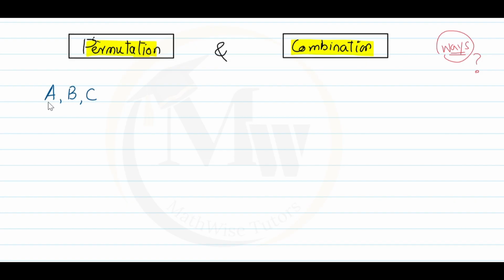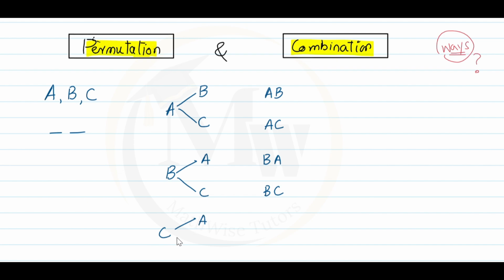There are three persons, let's suppose A, B, C, and we want to arrange them in two seats. So for arranging in two seats, we'll make a pair of each person with every other person one by one. First A with B or A with C, which gives us AB or AC. Now B with the other two, A and C, which gives us BA and BC. Same with C, we arrange it first with A and then with B, which gives us CA and CB.